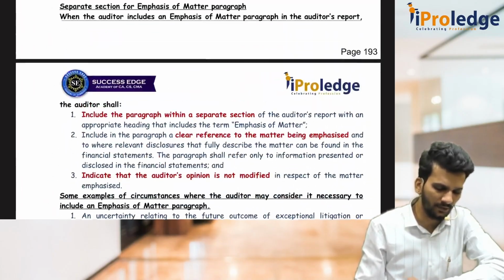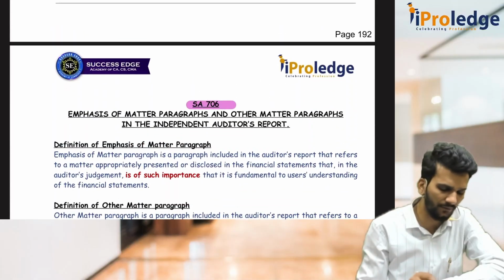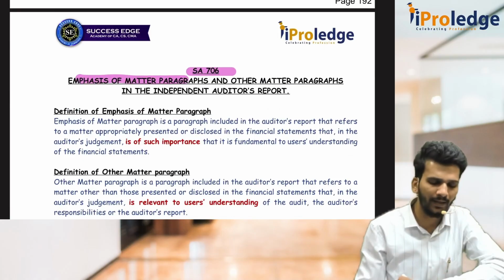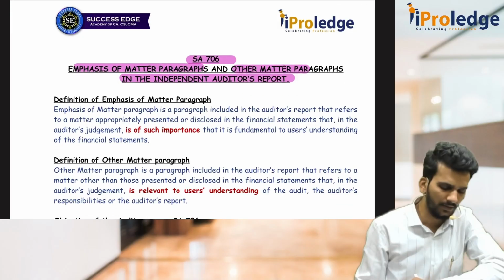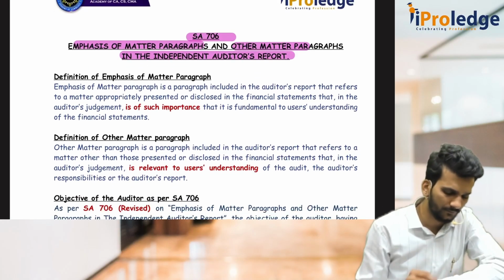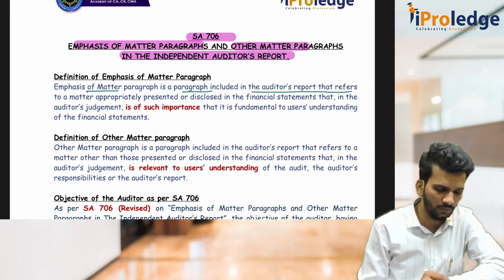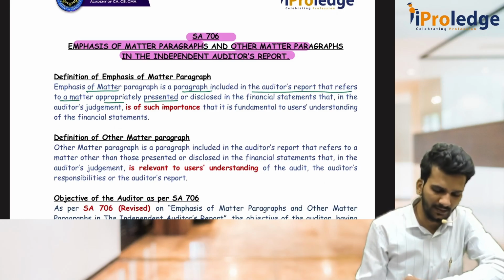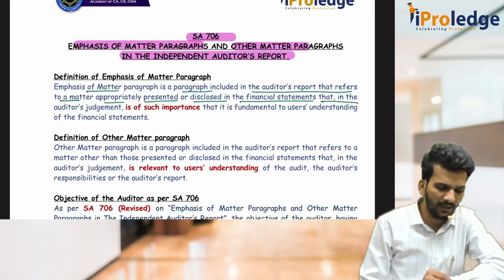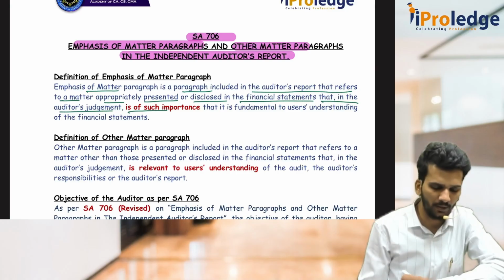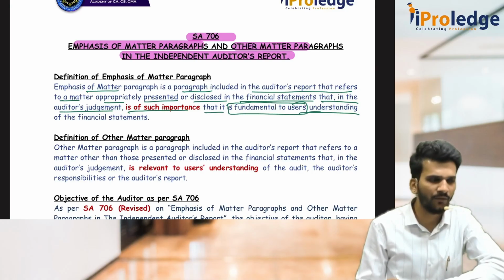If we discuss 706, if you look at the differentiation between 701 and 706, you will easily identify that it is the EOM para and OM para in the independent auditor's report, IAR. So what is EOM? The EOM para is a paragraph included in the auditor's report that refers to a matter appropriately presented or disclosed in the FS that in the auditor's judgment is of such importance that it is fundamental to the user's understanding, not the auditor's understanding.